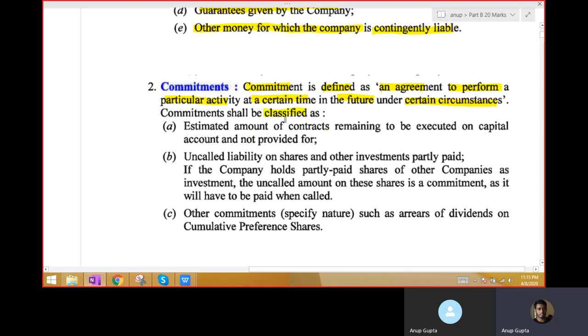Commitments can be classified as the estimated amount of contracts remaining to be executed on capital account and not provided for, uncalled liability on shares or other investments partly paid, and other commitments like arrears of dividends on cumulative preference shares. If you have issued cumulative preference shares and the dividend is not paid this year, the next year it gets accumulated. Such dividends which keep getting accumulated will be categorized as commitments.